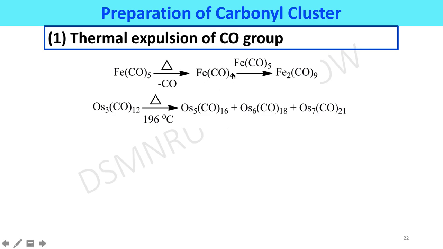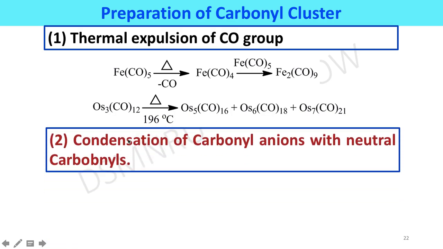In the next step, this tetracarbonyl iron reacts with iron pentacarbonyl to afford the dinuclear iron carbonyl cluster. Similarly, trinuclear osmium carbonyl cluster on heating at 196 degrees centigrade affords penta, hexa and hepta nuclear carbonyl clusters.